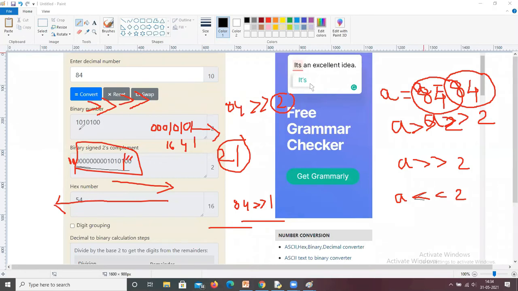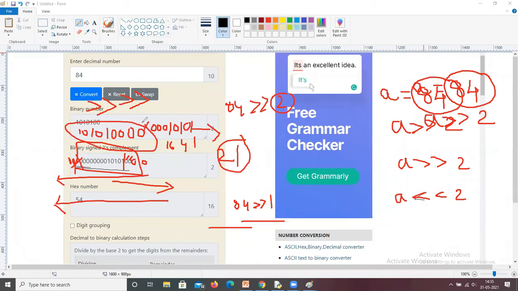This is 1 0 1 0 1 0 0. 2-bit shift means here you are going to add another 2 zeros. These 2 will be discarded, the remaining bits are shifted to the left and another 2 bits are added here. Now what is the equivalent number for this number?